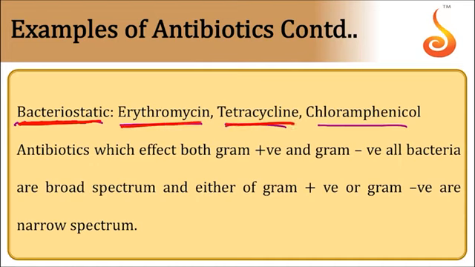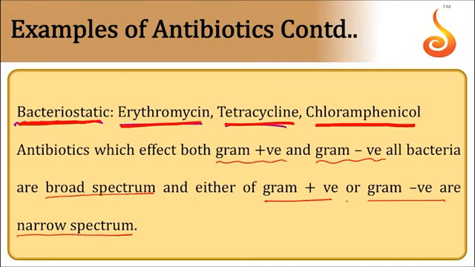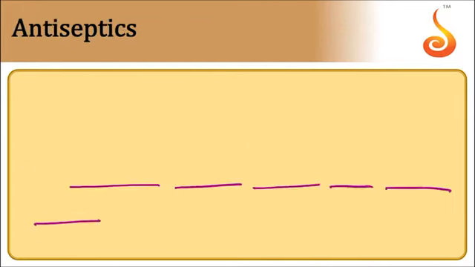Erythromycin, tetracycline, chloramphenicol, etc. Antibiotics which can affect both gram positive and gram negative, all types of bacteria, are called broad spectrum antibiotics. There are some types of antibiotics which can work against only one type, either gram positive or gram negative. Such antibiotics are called narrow spectrum antibiotics. There are few antibiotics which can work only against particular bacteria. They are called limited spectrum